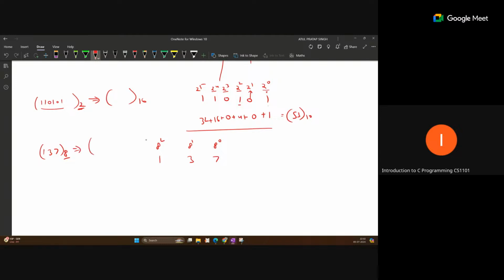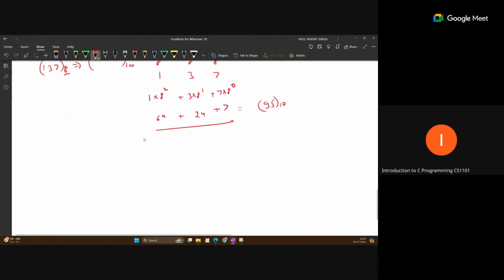Now we want to convert it into decimal, so perform the same thing. 7 into 8 to the power 0, plus 3 into 8 to the power 1, plus 1 into 8 to the power 2. So this is 7, plus 24, plus 64. Add these and you get the decimal equivalent: 88, and that is 95 in decimal.